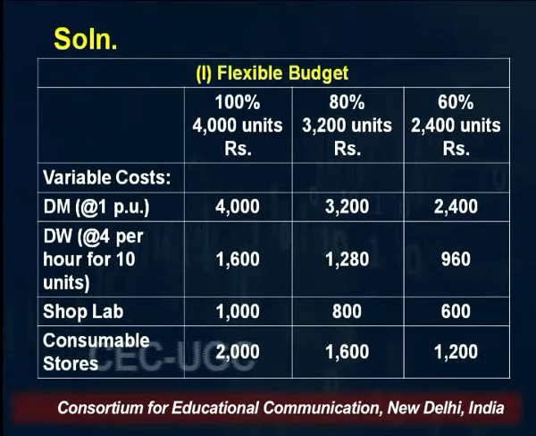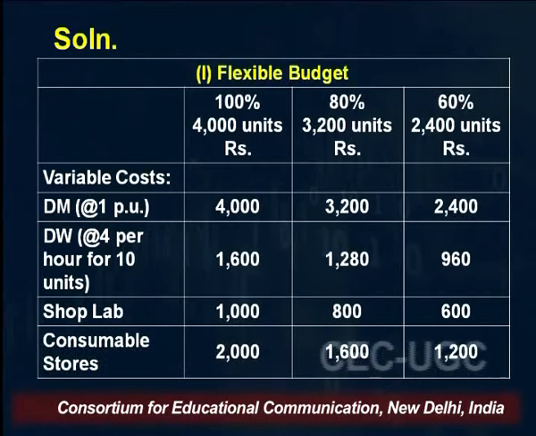I am repeating what I said. Friends, while preparing the flexible budget, if you are in an examination-like situation to prepare a flexible budget, the question comes to your mind, how will I identify which are fixed costs, which are variable, which are semi-variable?